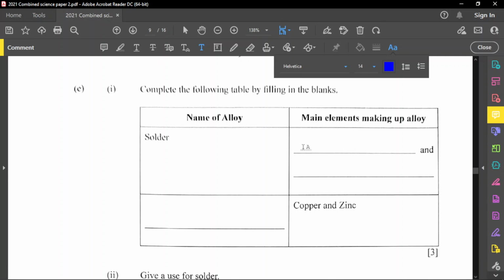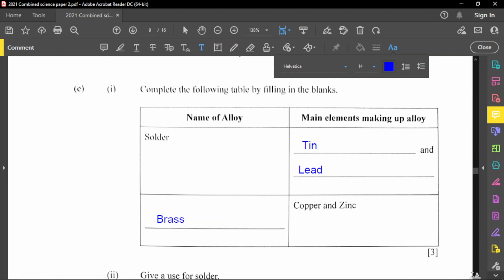So there are two main elements making up solder, and solder is made up pretty much of tin and lead. Okay, so tin and lead are the two main components. Yes, there are other components there, but the main components will be tin and lead. Now, copper and zinc, the alloy for this is actually called brass. Okay, so copper and zinc make up brass.